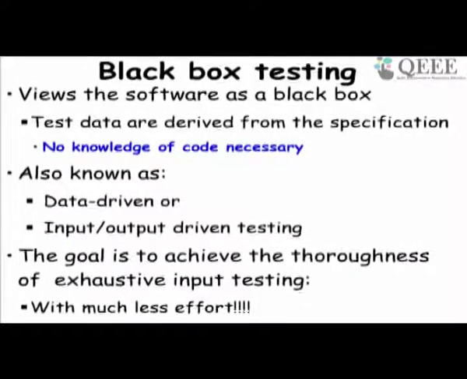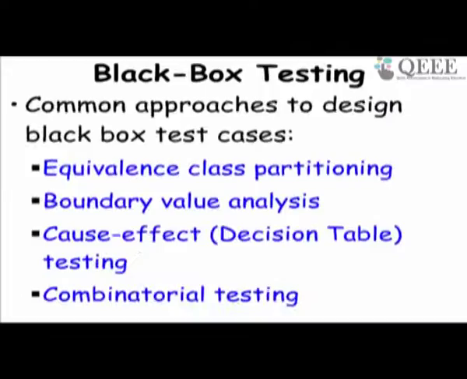Here we don't look at the code, only at the specification, and design test cases. The objective is that we should not give exhaustive input. The design should be such that we achieve as much as the exhaustive test input with much less effort. Many methodologies exist here: equivalence class, boundary value, cause effect or decision table based testing. We'll see what's the difference between a cause effect and a decision table, and combinatorial testing.